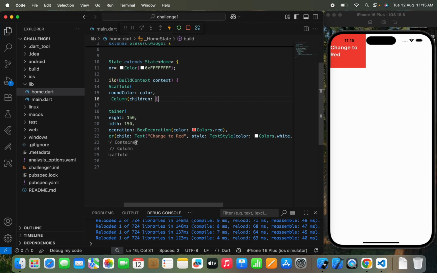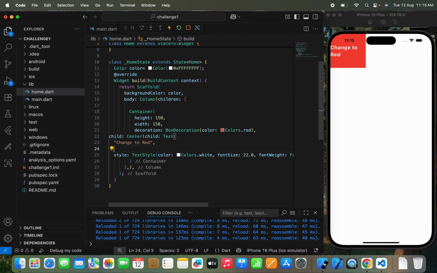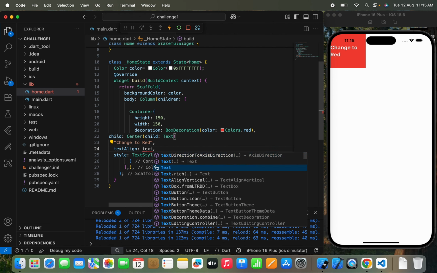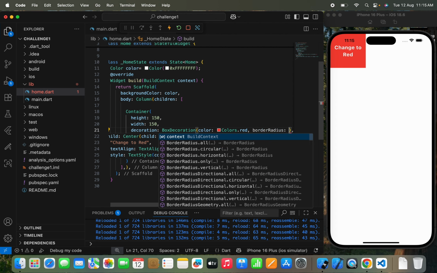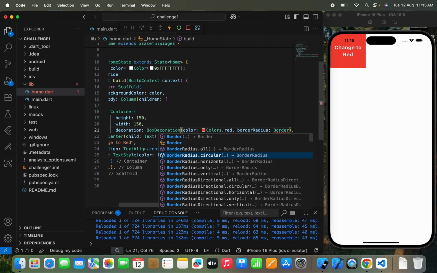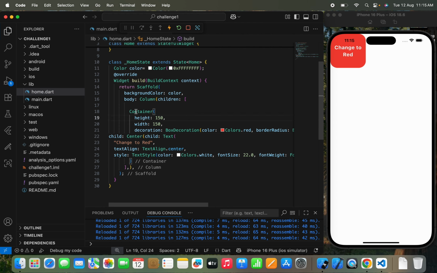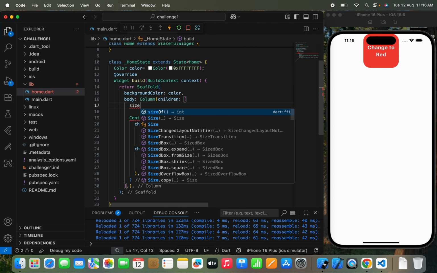So here I've passed this, and we'll do one thing. Here I'll pass textAlign: TextAlign.center, so that I can center all the text that is shown over here. So, change to red. I need to pass the border radius, so let's use BorderRadius.circular, and we'll pass 30. Yeah, so this is what you can see. Now you will think that let's bring it to the center. We can do that, and we'll pass the SizedBox.